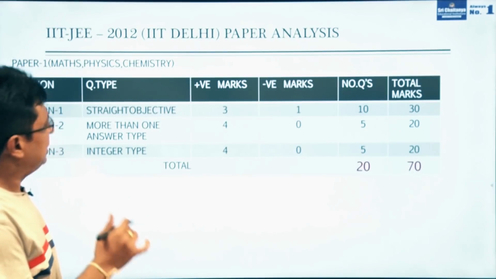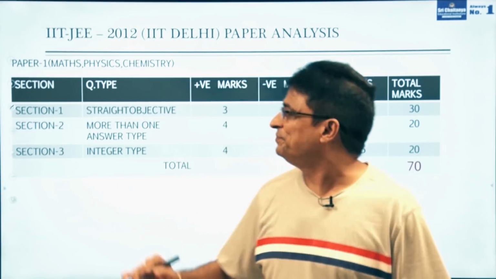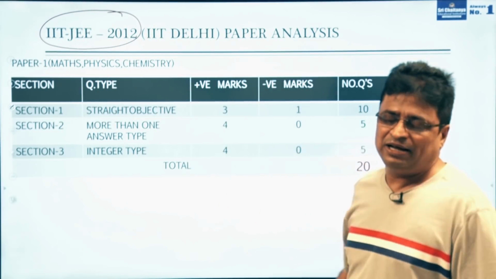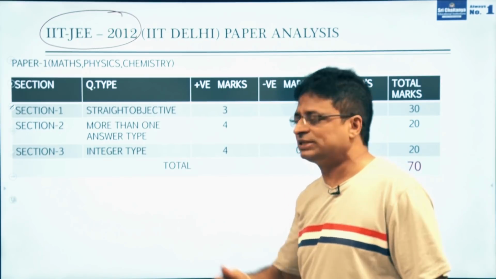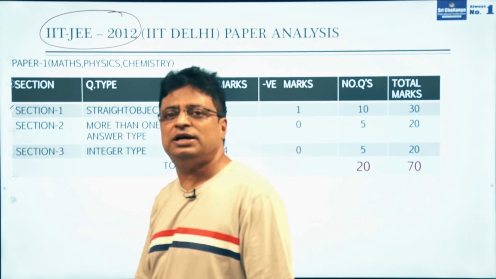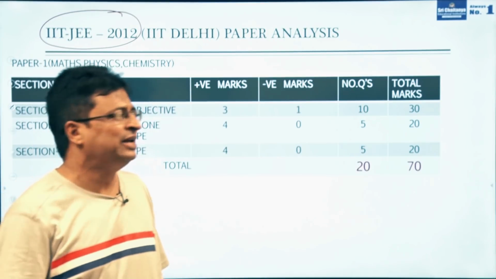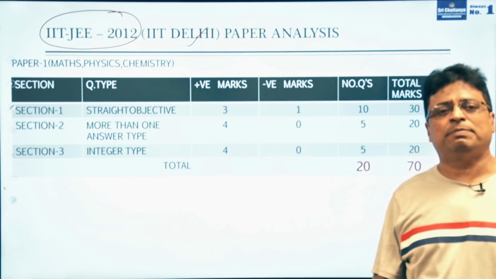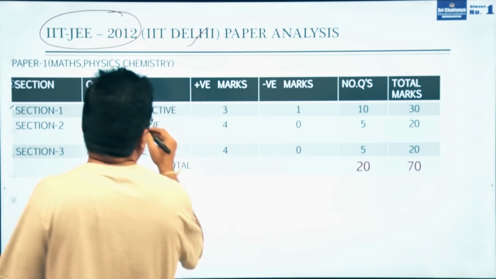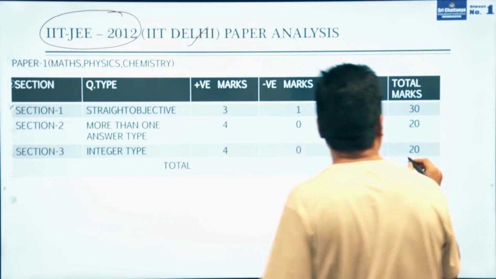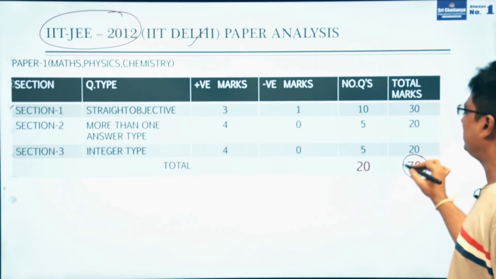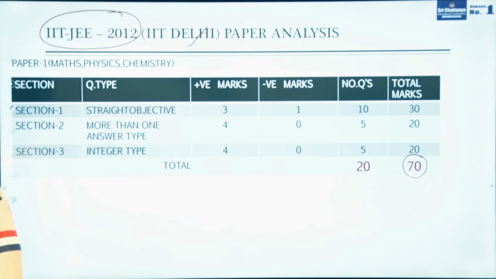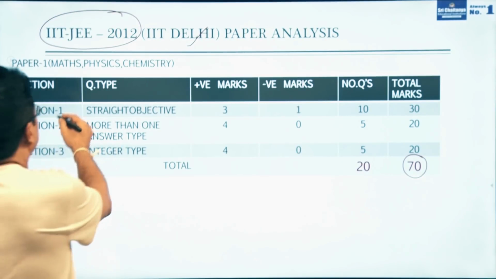Coming to 2012, this was the last year for the title IIT JEE. As I said earlier, from 2013 onwards they changed the name from IIT JEE to JEE Advanced Examination. Even in IIT JEE 2012, IIT Delhi was the paper setter, and in this examination they gave paper 1 for 70 marks in maths, 70 in physics and 70 in chemistry, which is 210 marks, and it has 3 sections.